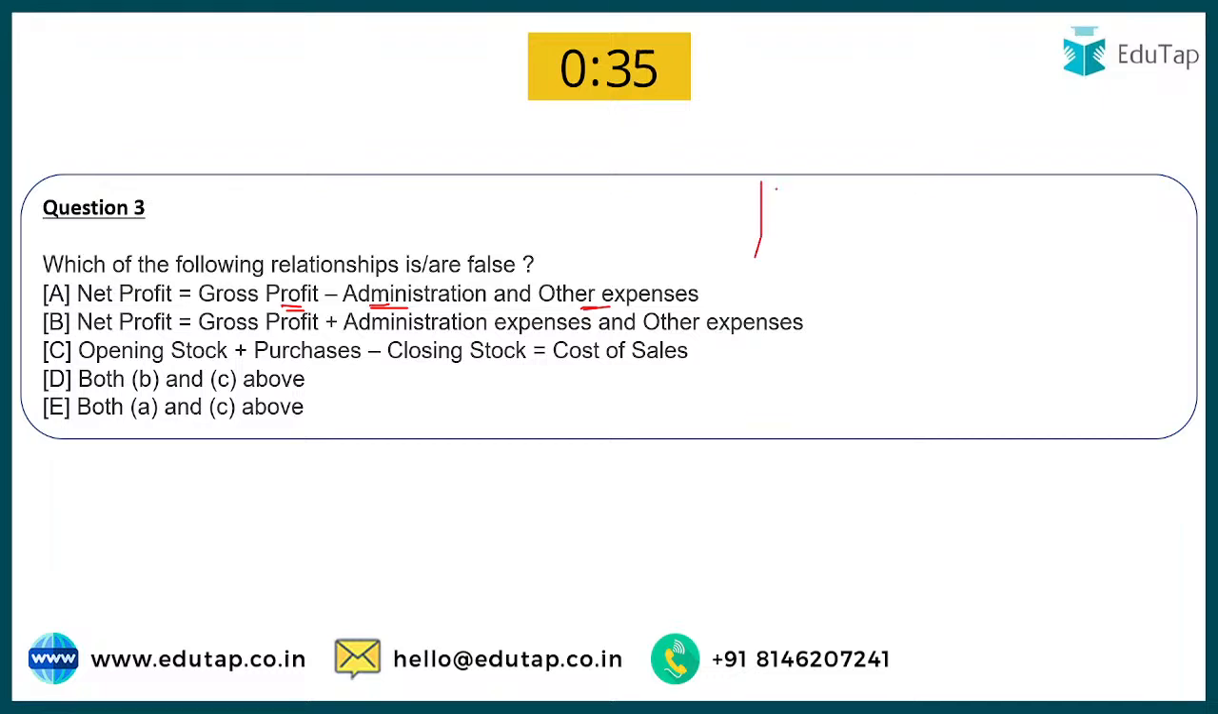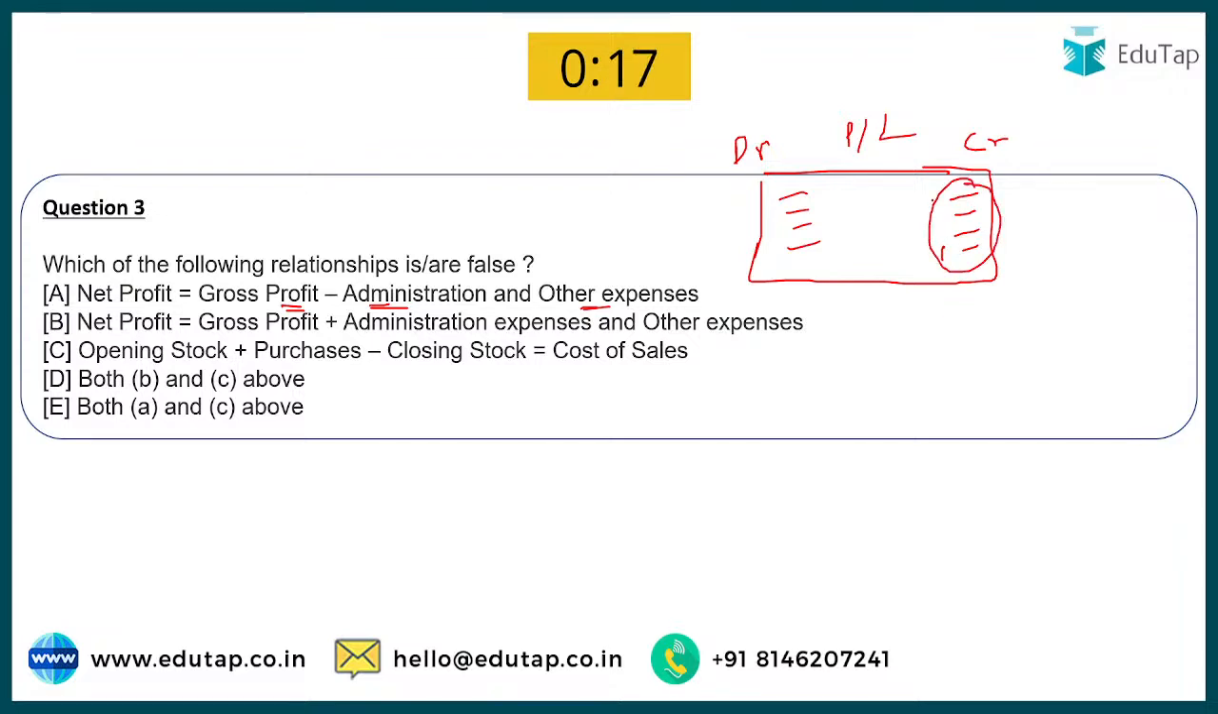Okay. So see, this is your P&L account, right? On the debit side you write all the expenses, on the credit side you write all your incomes. Now you find out your net profit by deducting your debit side, that is your expenses, from the credit side, isn't it? So you get your net profit.